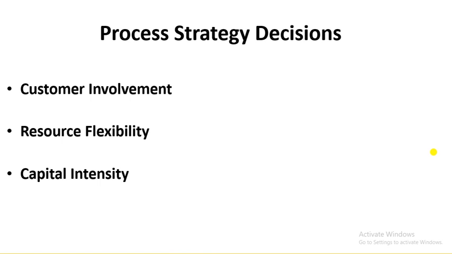We have already talked about the process structure of service industries and the process structure of manufacturing industries. In this lecture we will talk about the other three decisions which we need to consider before formulating the effective process design. So let's go into the detail of this lecture.